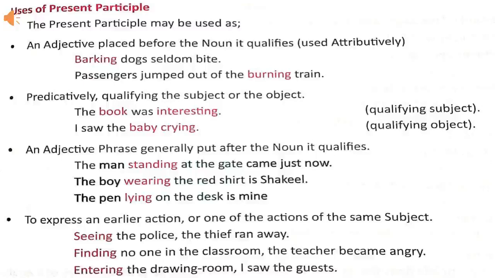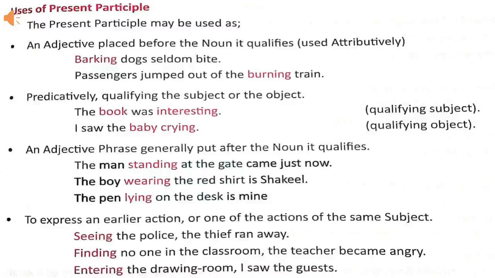Present participle is also used to express an earlier action or one of the actions of the same subject, that is, to show any action which is over, done in the past, or any action of the same subject.